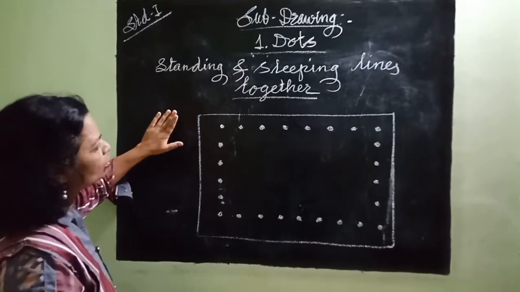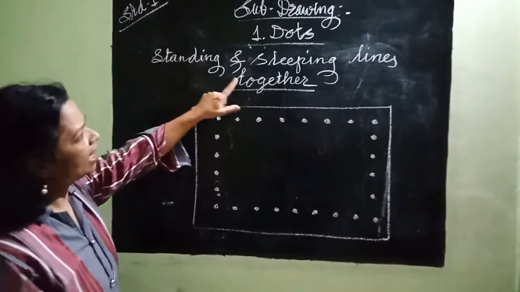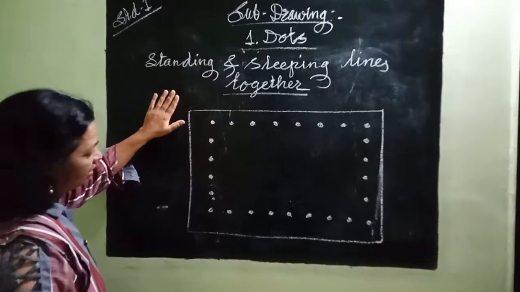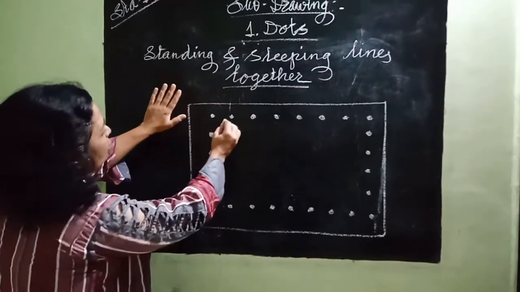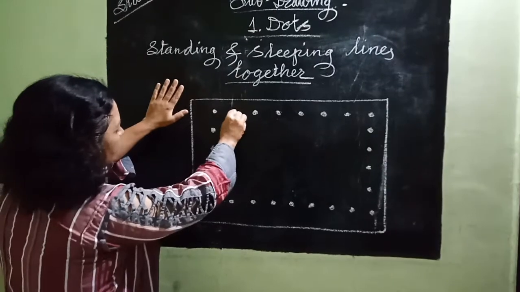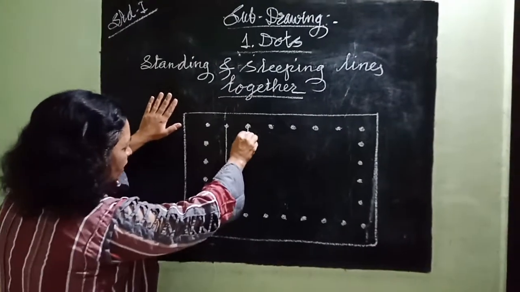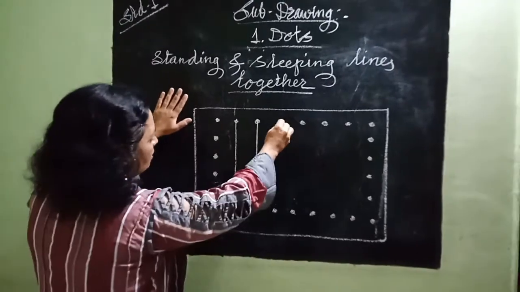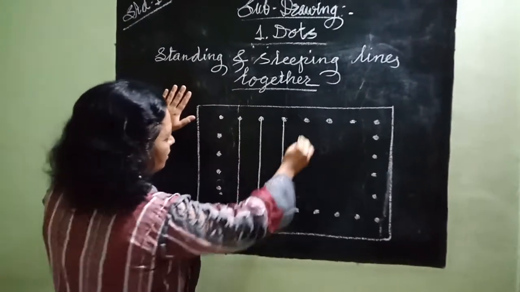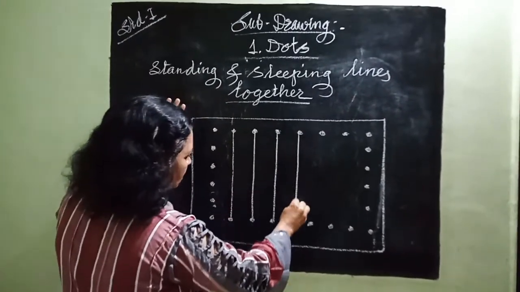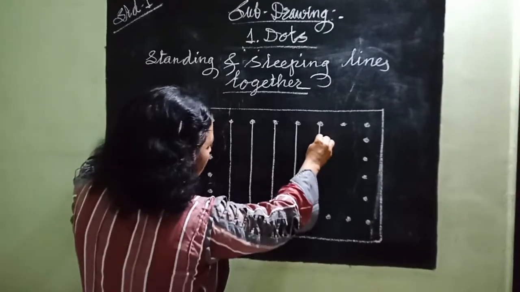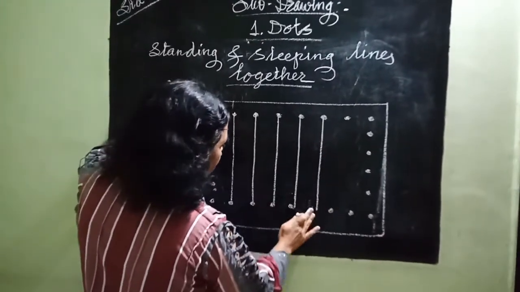Okay. And we also learned standing lines and sleeping lines. Correct? So first draw standing lines. For that, join the opposite dots very slowly and try to draw straight lines here.